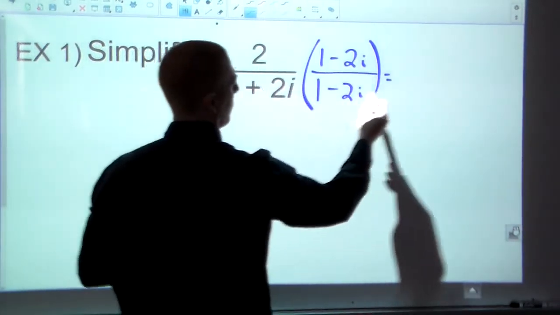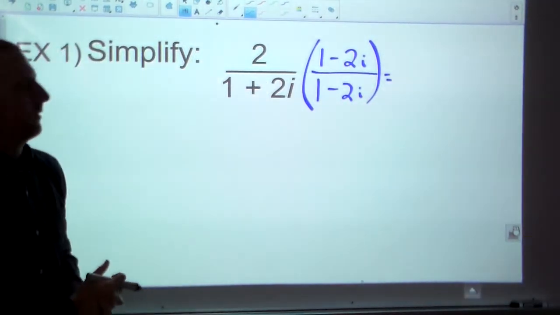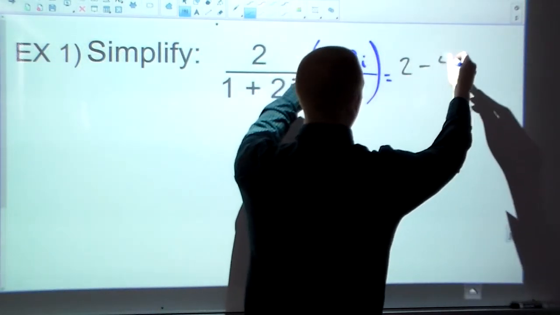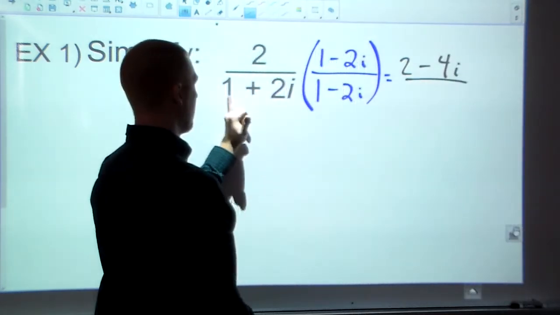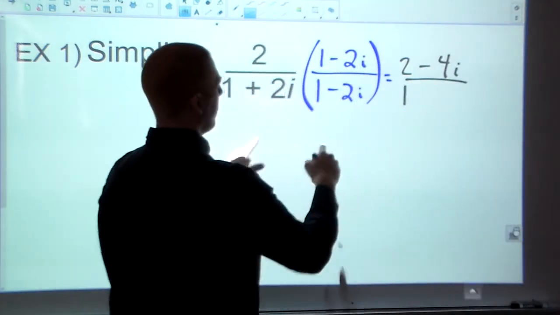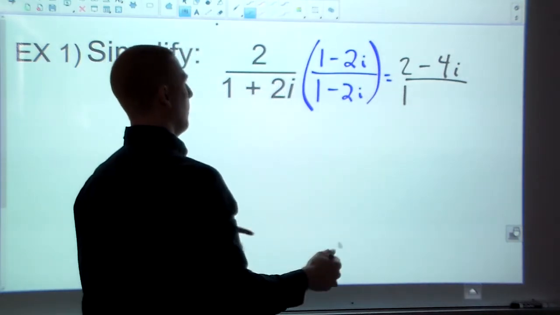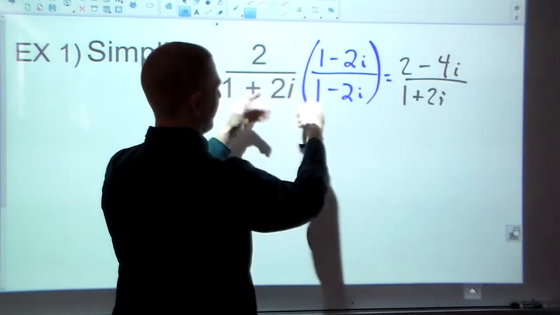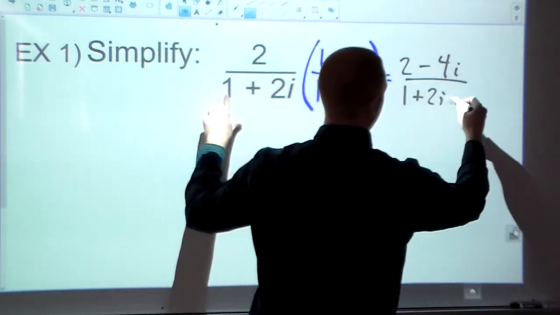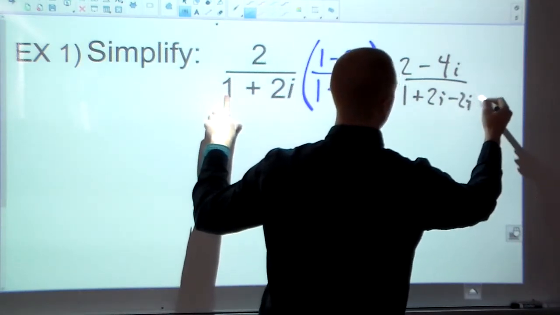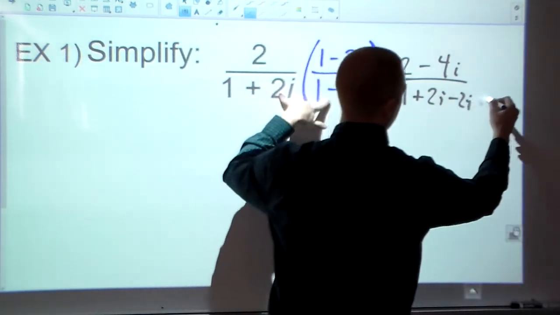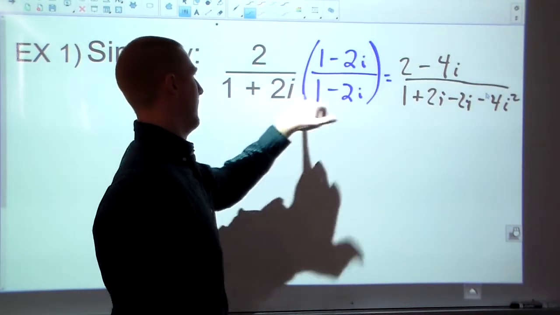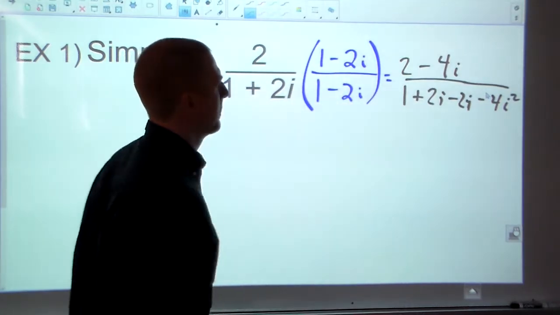And it worked really well for radicals also for the same reason. So multiply it across the top, so 2 minus 4i. And on the bottom we're going to have 1. I'll go ahead and write everything out this time, but if you don't want to write on your homework, I get it. I wouldn't either. So I did inside first. Okay. Outside minus 2i, so they're getting ready to cancel out there. And then last, -4i squared. Be really careful with all that. Positive, negative makes negative. 2 times 2 is 4. i times i is i squared.